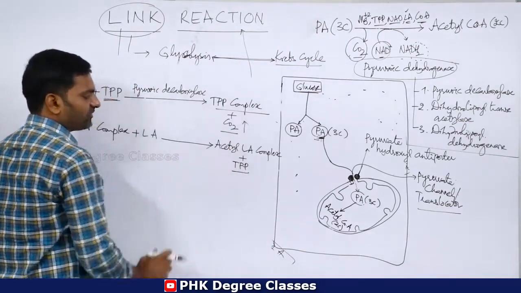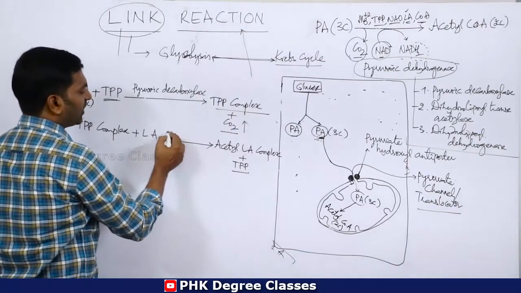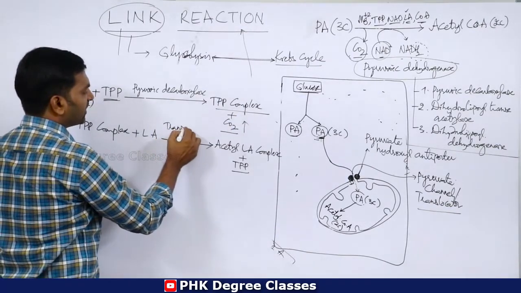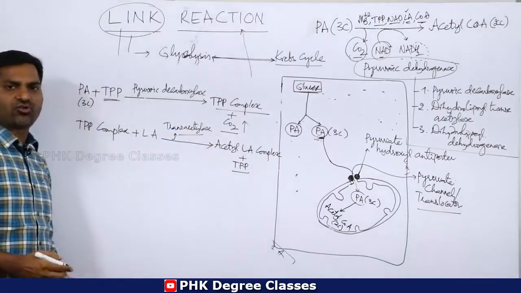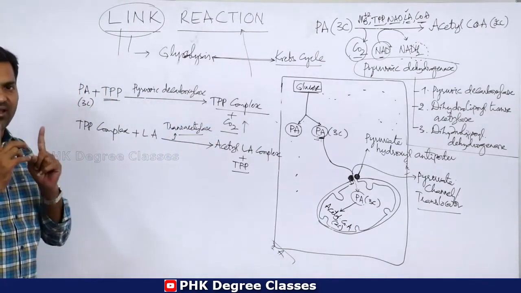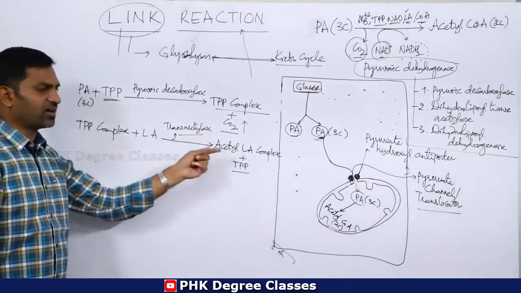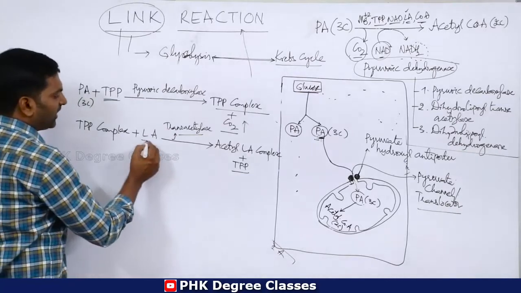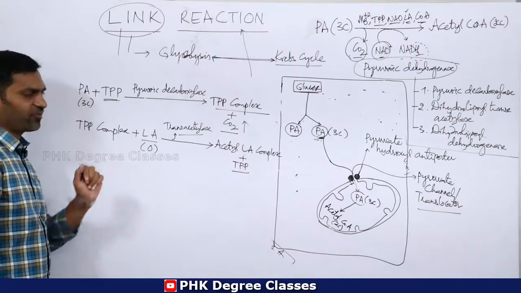This conversion is catalyzed by the second enzyme, dihydrolipoyl transacetylase. Remember, LA is in the oxidized form here.